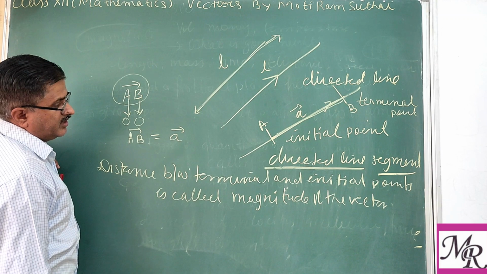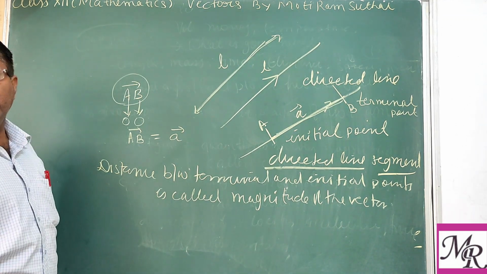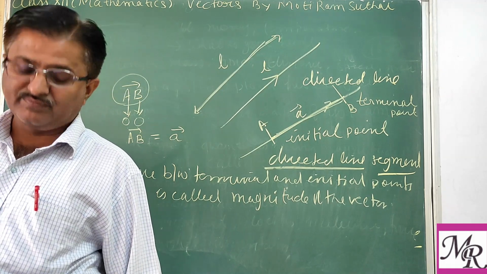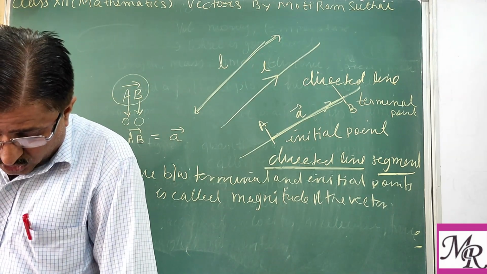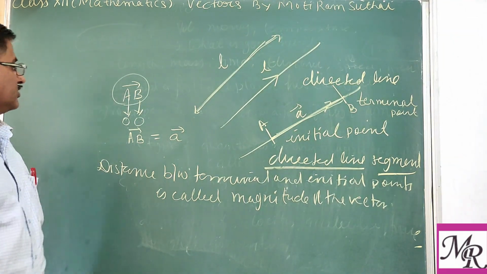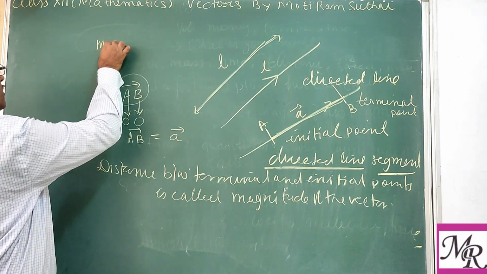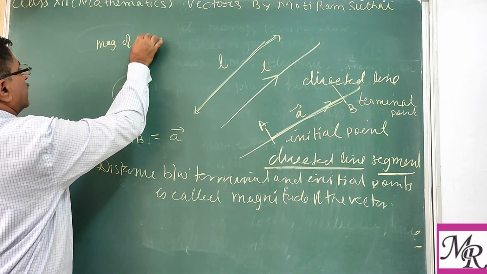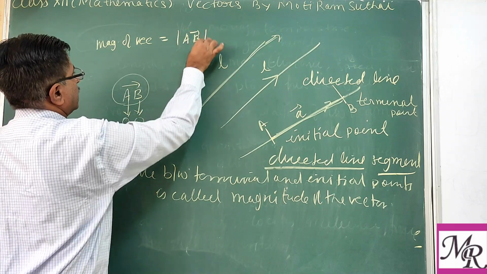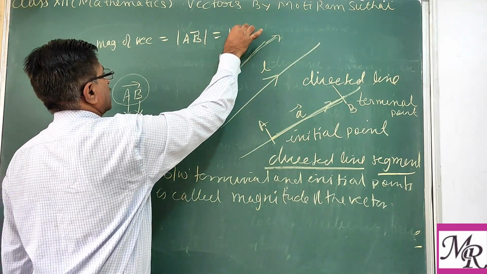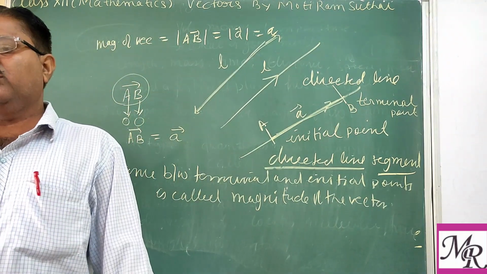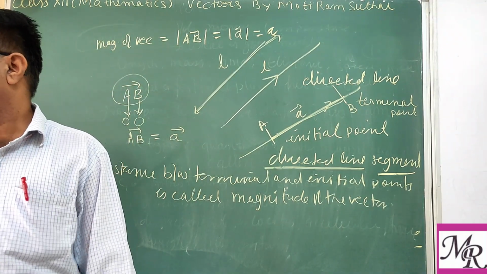And the distance between these two points is called the magnitude of the vector. So the magnitude of a vector or length of a vector is denoted by the mode of vector AB, or mode of vector a, or simply scalar a, because in magnitude there is no direction.